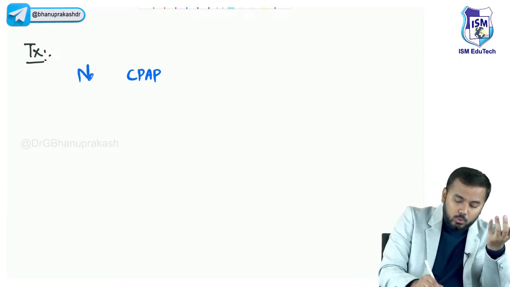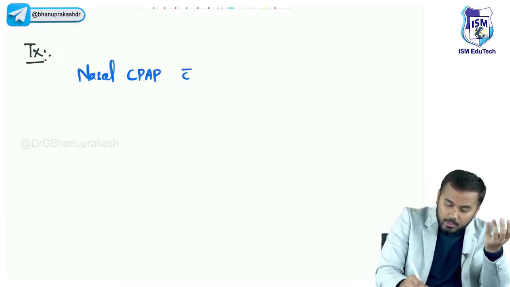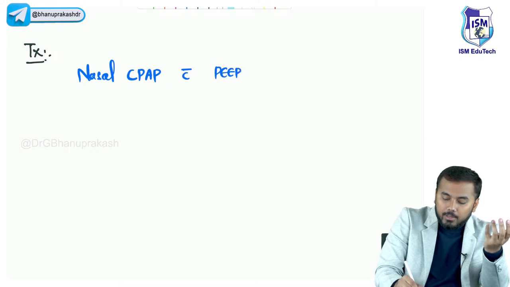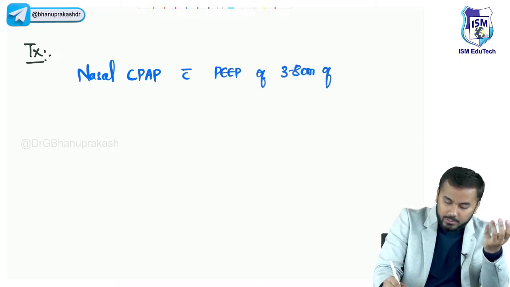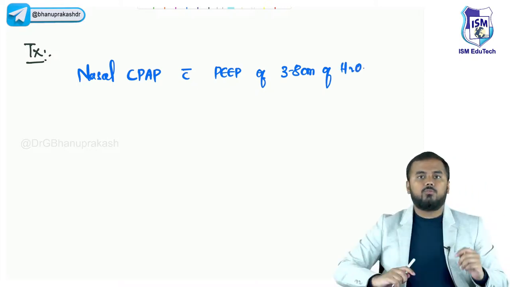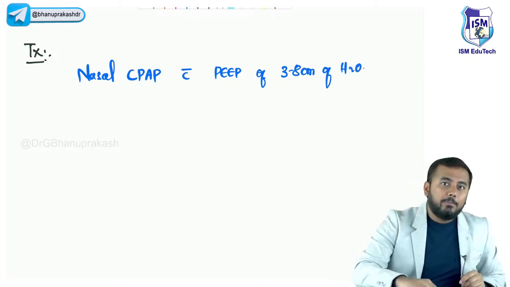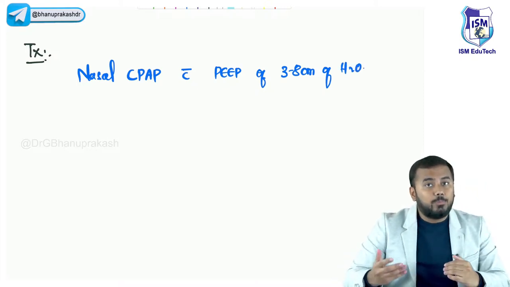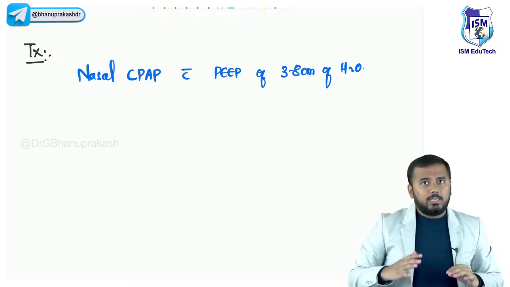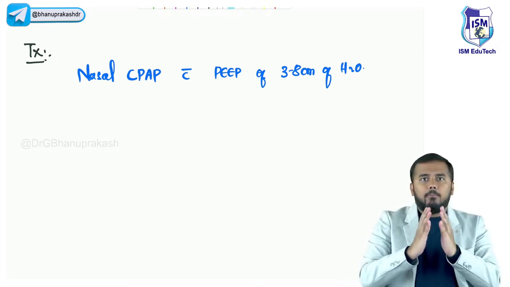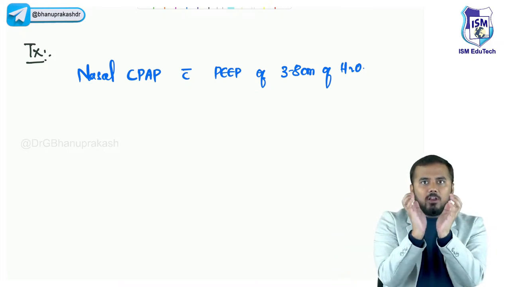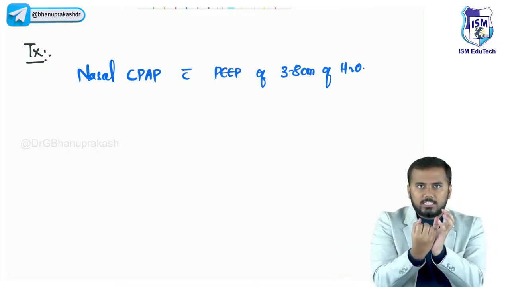Okay, so you do a nasal CPAP. Along with that, you put a PEEP of about 3 to 8 centimeters of water. Okay, 3 to 8 centimeters of water. Now what is this PEEP? PEEP means positive end expiratory pressure. Now all of you might think that when I'm taking air inside, my lungs are expanding, so my alveoli also will stretch out, so more oxygen is taken inside.